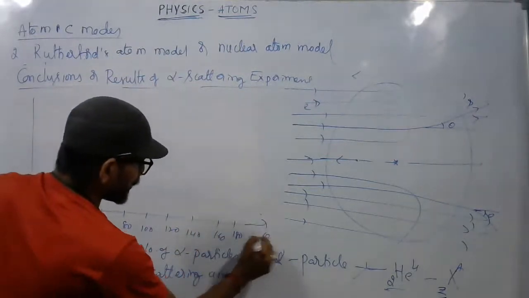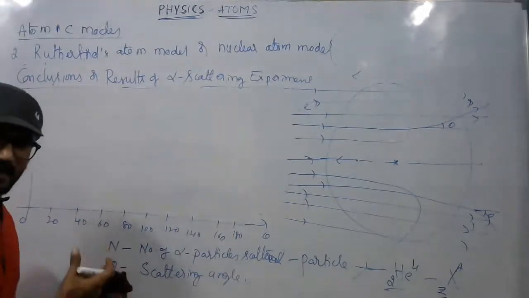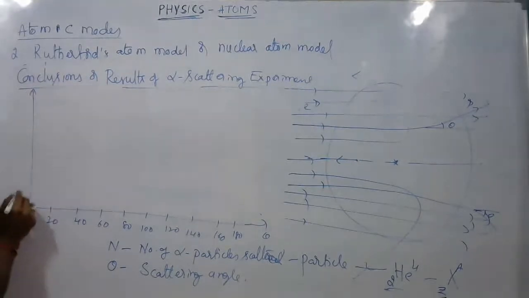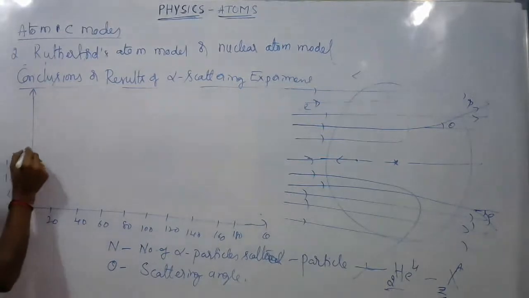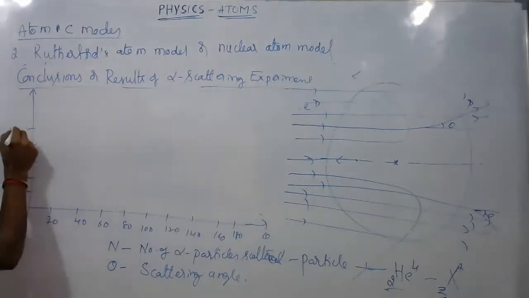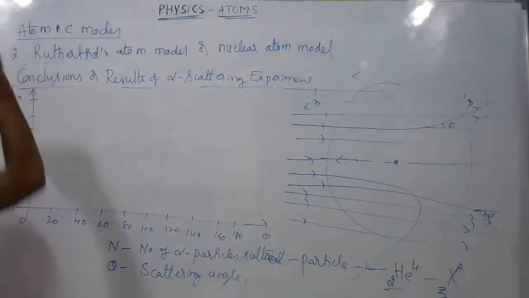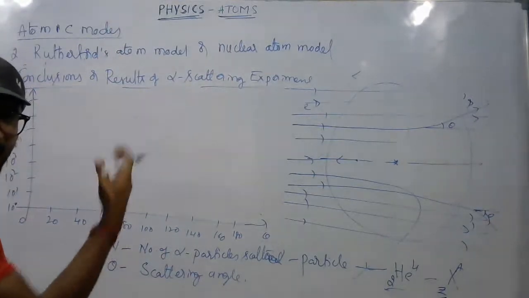At 180 degrees theta, you observe about 1 in 1 million, right? So if this axis is N, you can take it as 10 power 0, then 10 power 1, 10 power 2, 10 power 3, 10 power 4, 10 power 5, 10 power 6, 10 power 7, for different values of the number of alpha particles scattered.